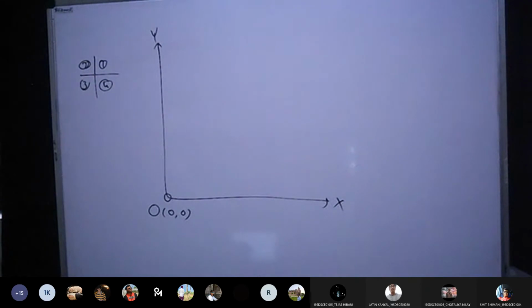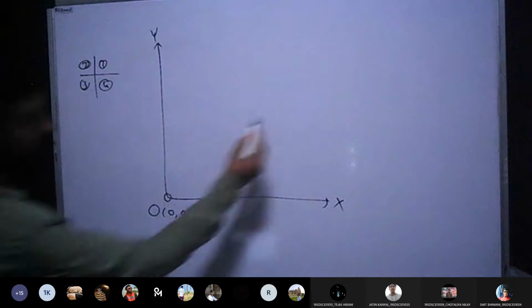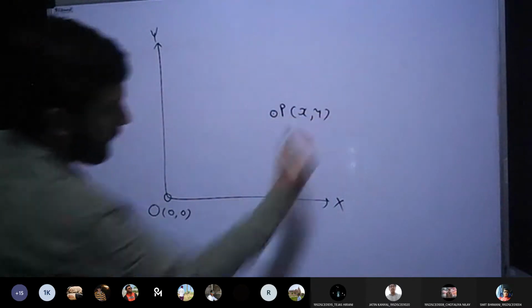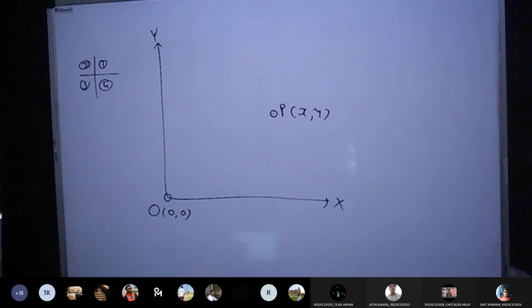Now what we will do? We will try to rotate only a single point. Let's say I am talking about point P, which is here, and the coordinates of this point are x and y. I am trying to rotate a single point P, where the coordinates are x and y.